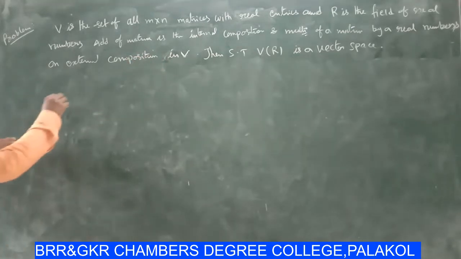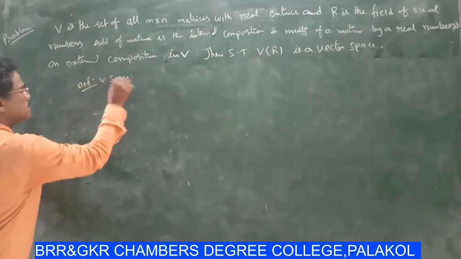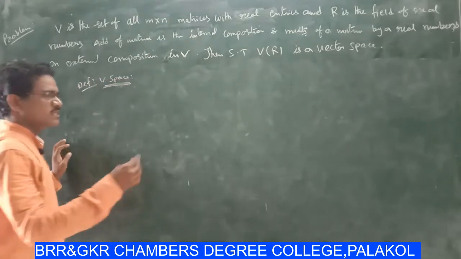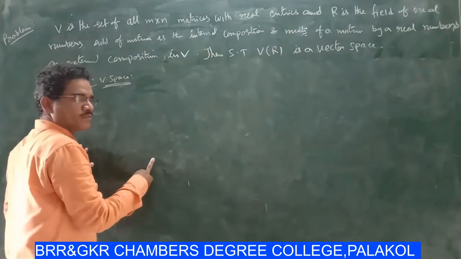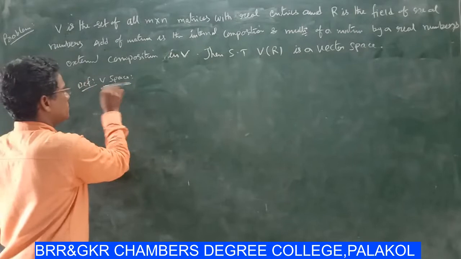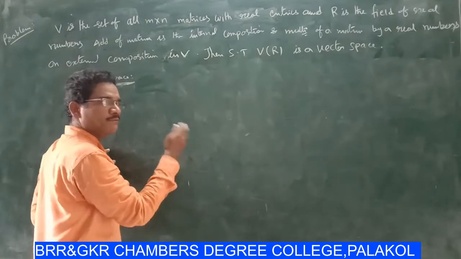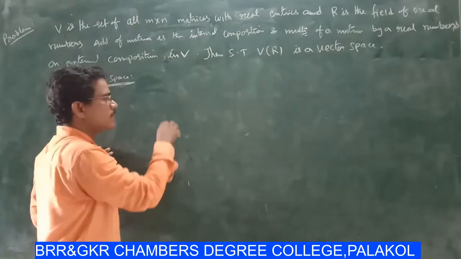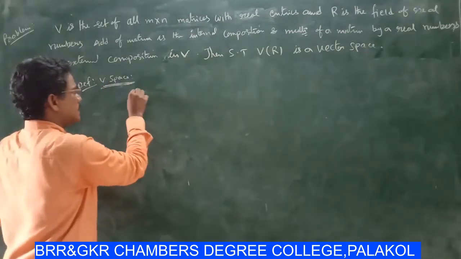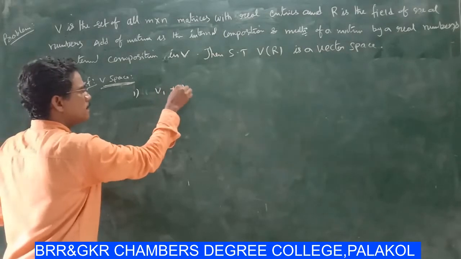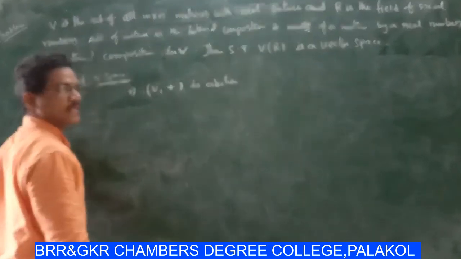First of all, the definition of the vector space, which was discussed in the last class. Here V is a vector space if V is non-empty and F is a field, then V over F is a vector space. The first condition is that V, plus is abelian.